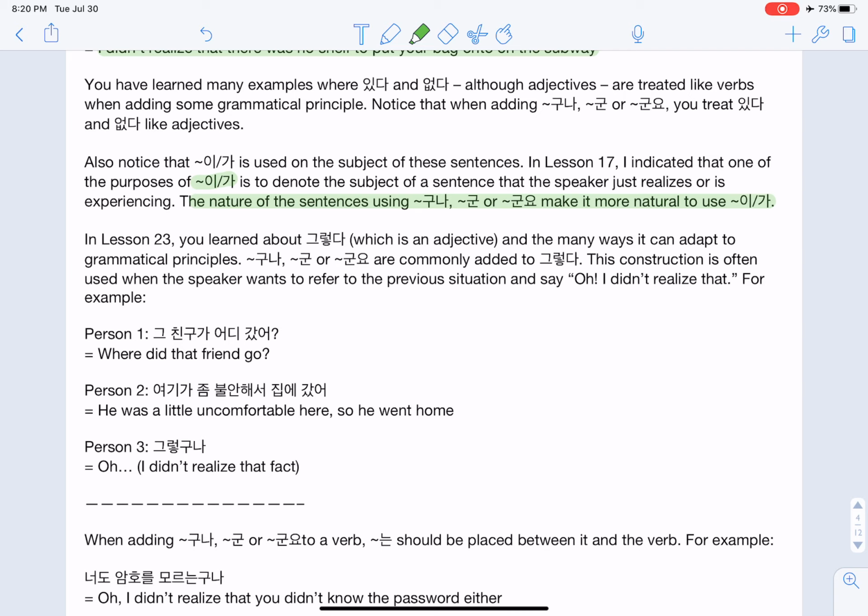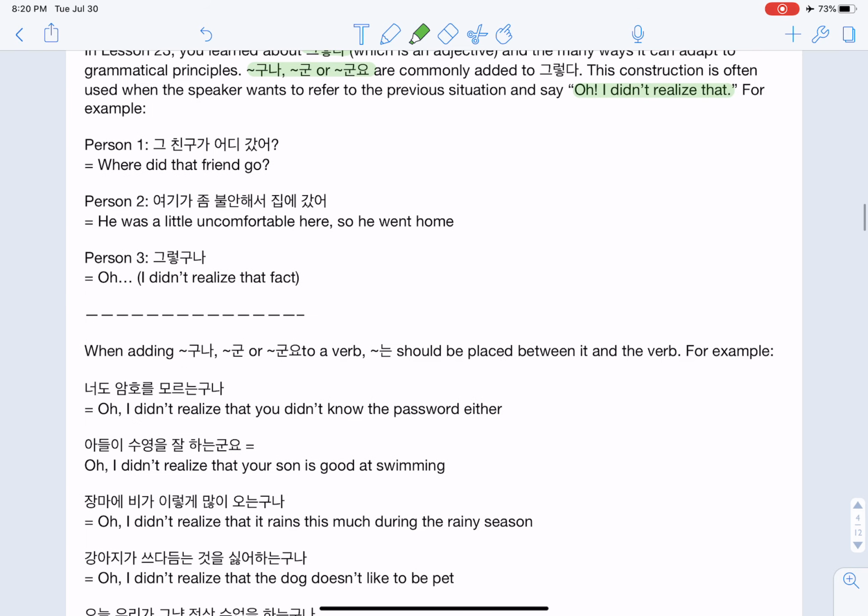In a different lesson, you learned about kuratta, which is an adjective, and the many ways it can adapt to grammatical principles. Guna, gun, or gunyo are commonly added to kuratta. You may have heard kurakunyo, or kurakun, or kurakuna. This construction is often used when the speaker wants to refer to the previous situation and say, oh, I didn't realize that. For example, where did that friend go? 그 친구가 어디 갔어? He was a little uncomfortable here, so he went home. 여기가 좀 불안해서 집에 갔어. 그렇군, or 그렇구나. Oh, I didn't realize that.